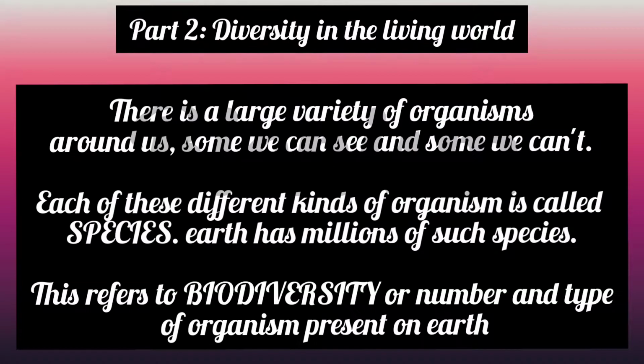Part 2, Diversity in the Living World. There is a large variety of organisms around us. Some we can see and some we can't. Each of these different kinds of organism is called a species. Earth has millions of such species. This refers to biodiversity, or the number and type of organisms that are present on the earth.